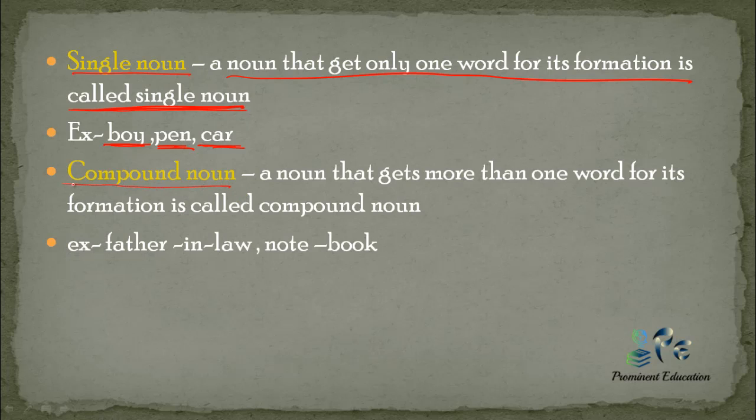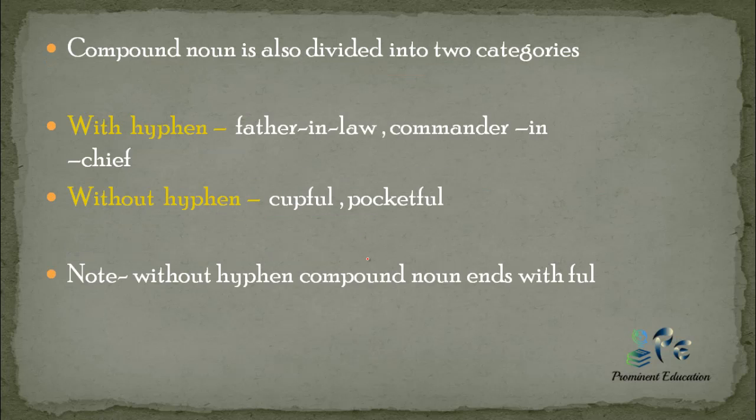Now compound noun. What is a compound noun? A noun that needs more than one word for its formation is called a compound noun. So a noun which takes more than one word for its structure comes under the category of compound noun. Examples you can see: father-in-law, notebook. They take more than one word for their structure, so they come under the category of compound noun.